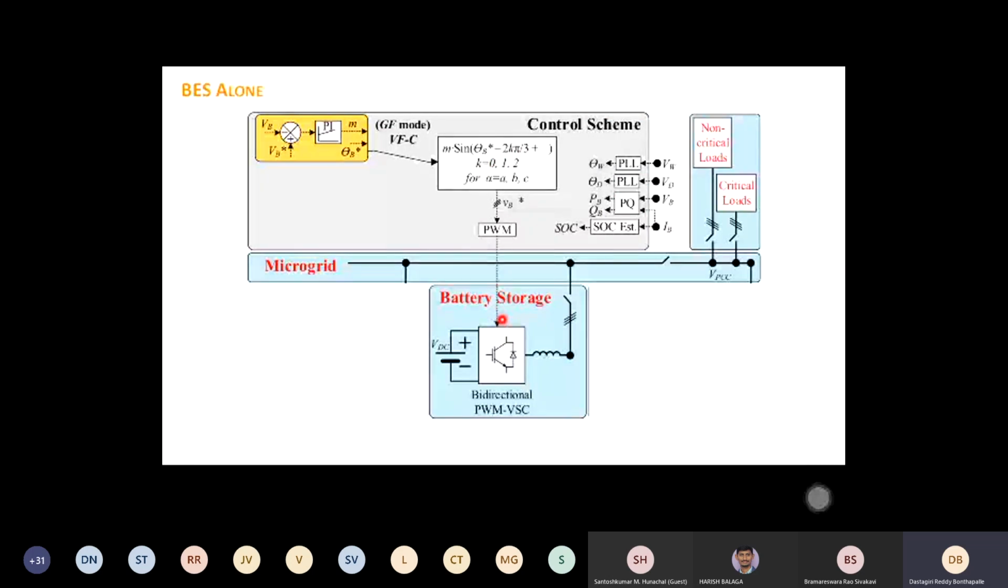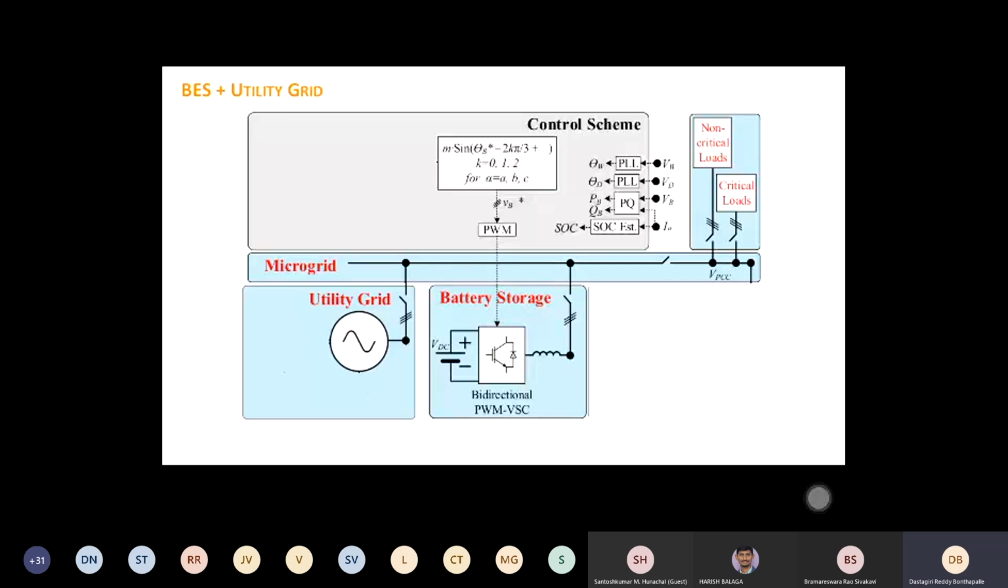Grid forming is nothing but you are the one maintaining voltage and frequency. Grid following is you follow some frequency, some voltage set by someone. Then based on that you get your P reference and Q reference. So accordingly you can do this control loop, and finally this P error after the PI controller goes to theta reference and Q reference goes to modulation index.